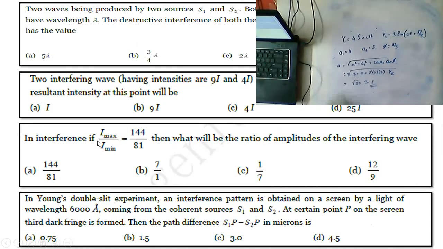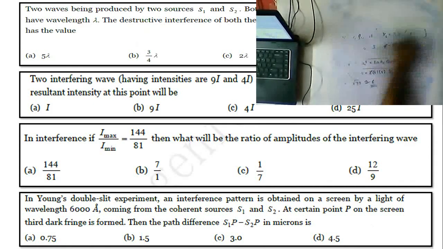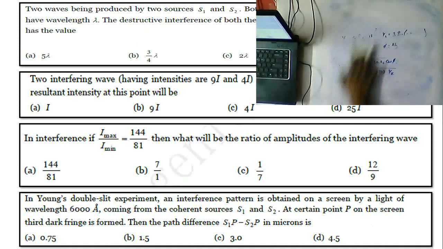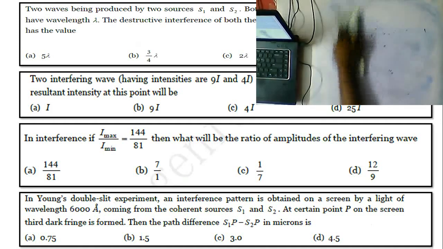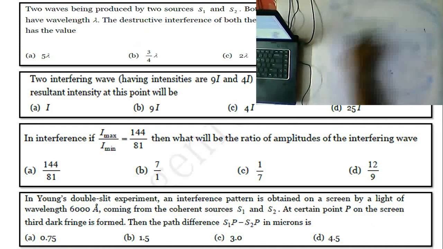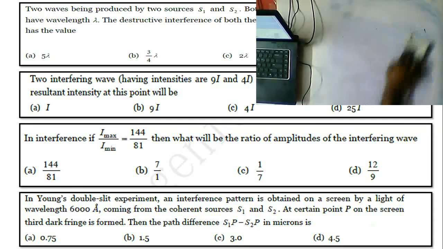Okay. So the next question is a very, very simple question. I hope everyone is able to do it. In order to obtain destructive interference, what should be the lambda value? We already know that S2P minus S1P should be an integral multiple of lambda by 2. So which one has lambda by 2? That is your answer. You can check, 5 lambda is not the answer, 3 by 4 lambda is also not the answer, and 2 lambda is not the answer. The only answer is option D. That is a direct question.